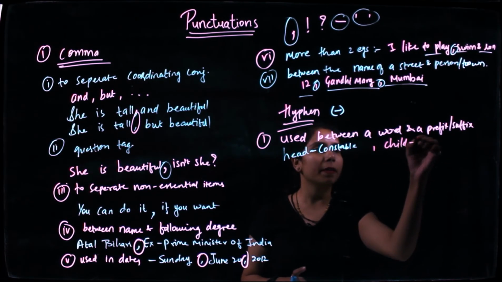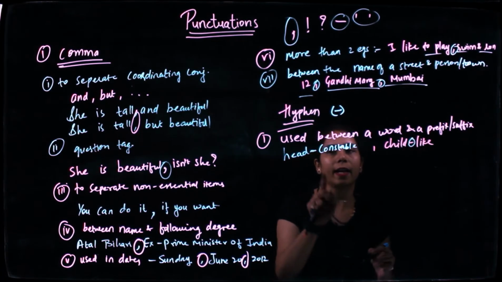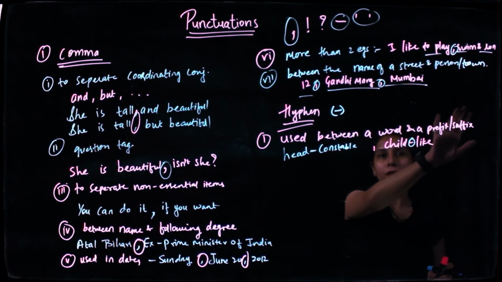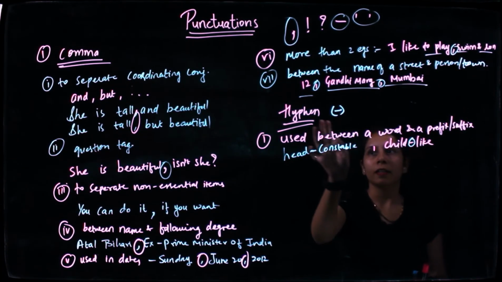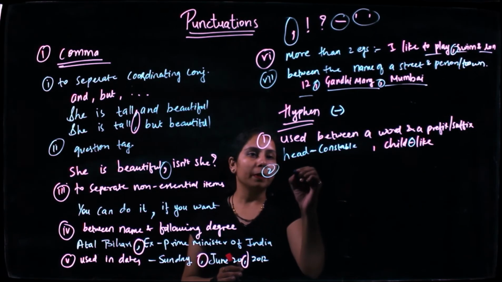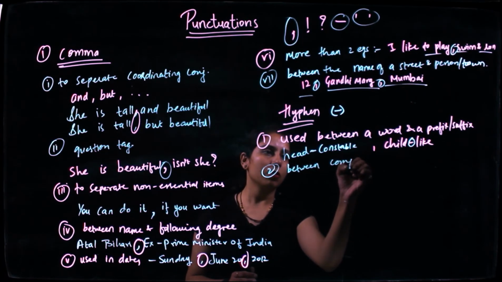Child-like. Child is a particular word. I am adding something to it. That is a suffix. So childlike, I need to add hyphen in between it. So in between a prefix or a suffix, I need to add hyphen. That is the part of punctuation. Second scenario is between compound numbers.